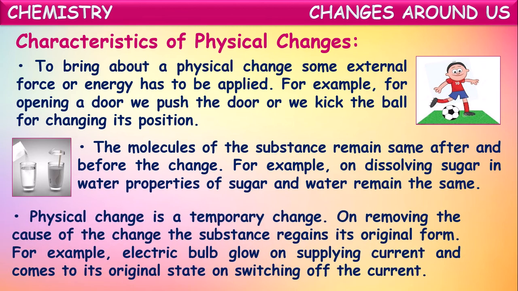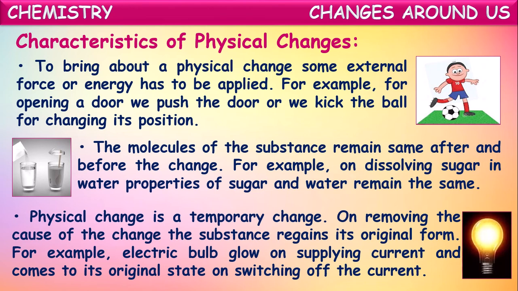One more, physical change is a temporary change. On removing the cause of change, the substance regains its original form. So these physical changes are generally temporary and reversible changes. For example, an electrical bulb glows on supplying electrical current, isn't it?